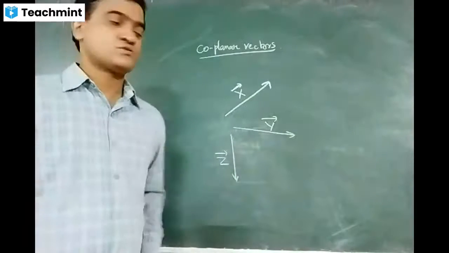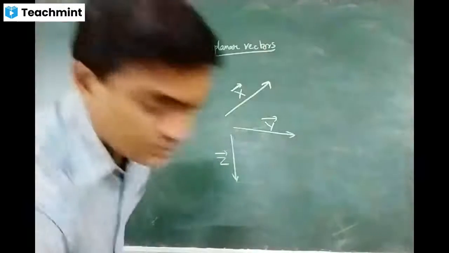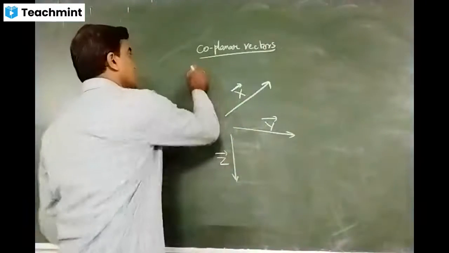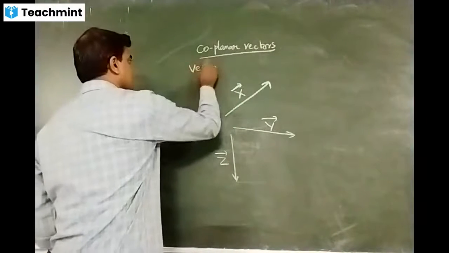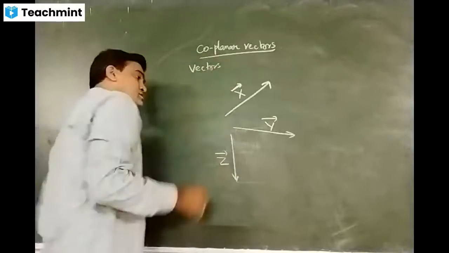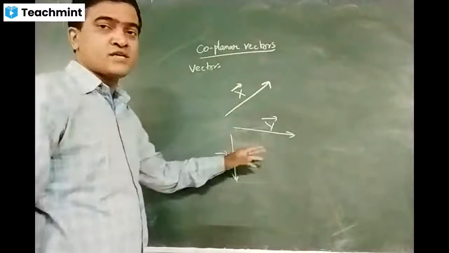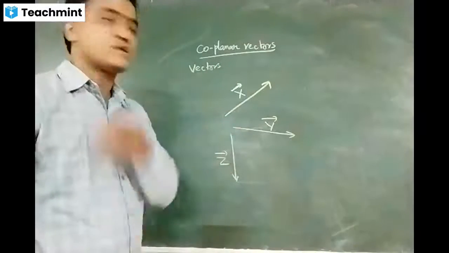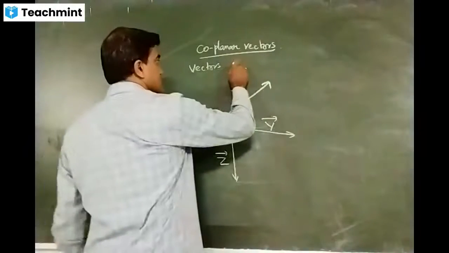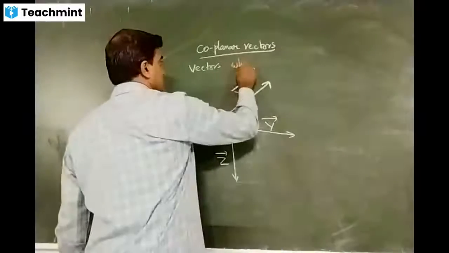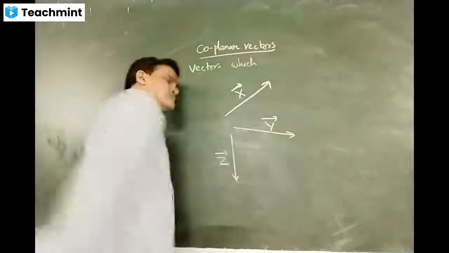The vectors which are on the board can be treated as coplanar vectors. So how can I define this now? Coplanar vectors: the vectors which are on the same plane, whether they are in the same direction or not.